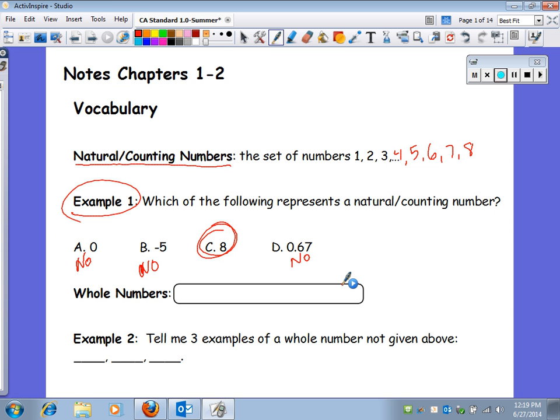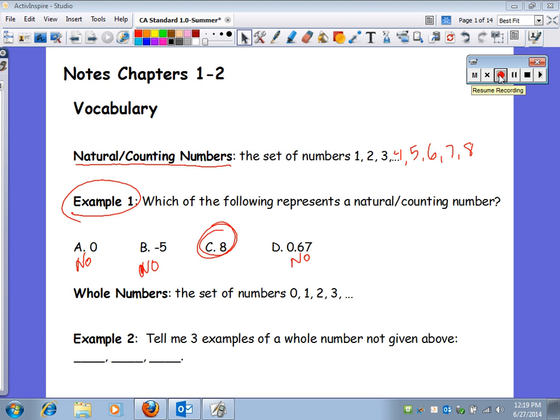Now, whole numbers, on the other hand, are almost the exact same thing. Whole numbers are exactly the same, except they start with 0. So whole numbers: 0, and then 1 through whatever. So a 0 added to all the natural numbers. So tell me 3 examples of a whole number not given above. Try it, see if you can write in 3 numbers that are examples of whole numbers.